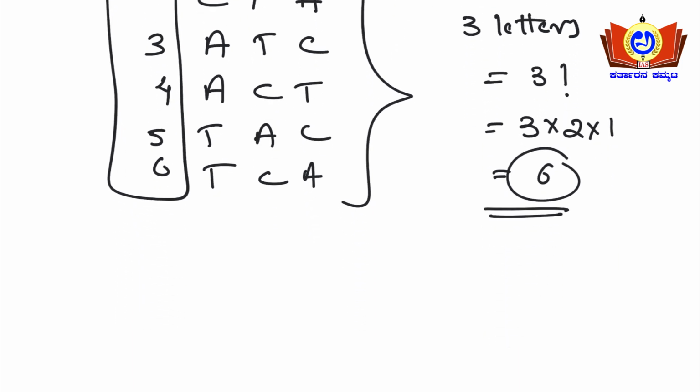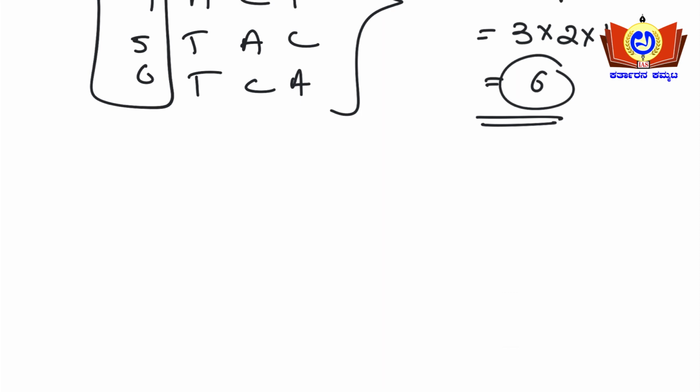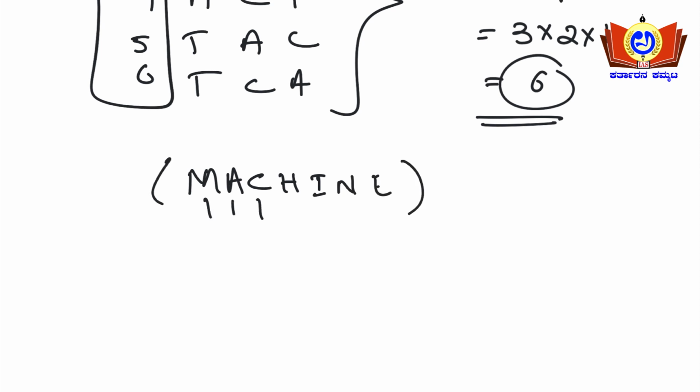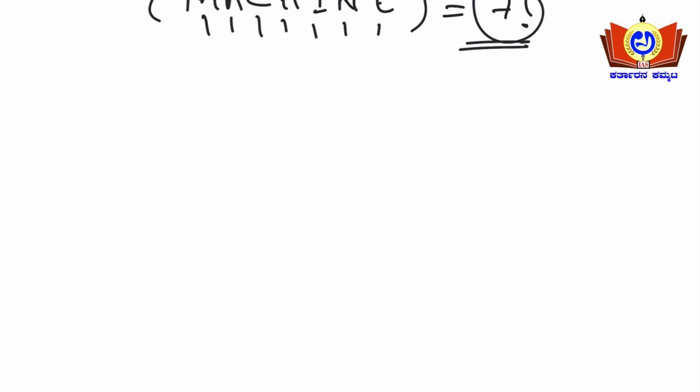Simple. One more example I'll take here. If the word is MACHINE, how many letters are there? 1, 2, 3, 4, 5, 6, 7. So the answer is 7 factorial. In 7 factorial ways, the letters of the word MACHINE can be arranged here. This was the case for non-repeated letters.